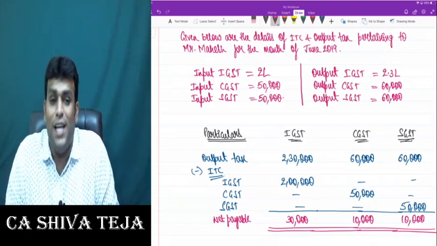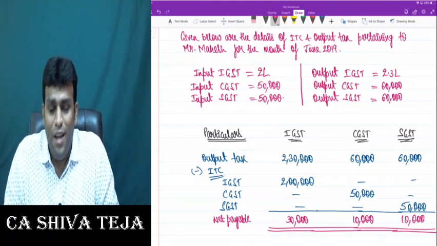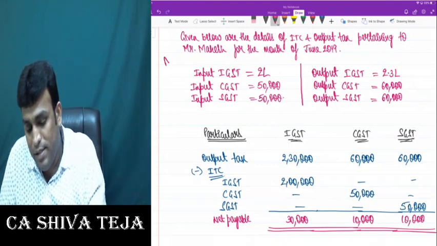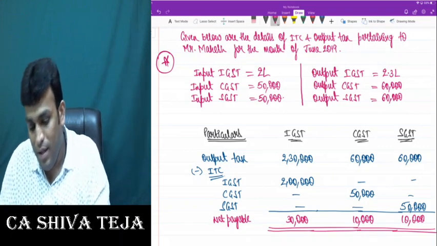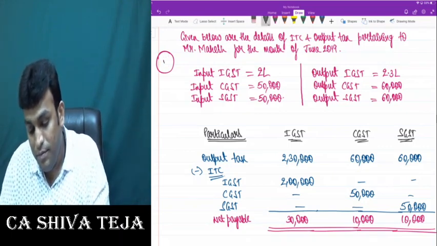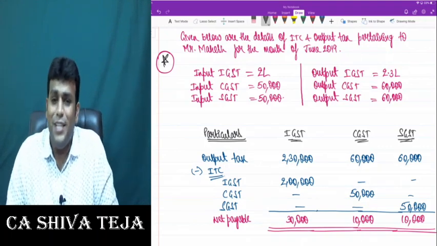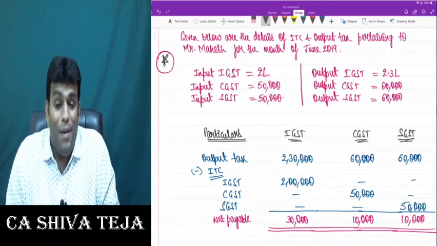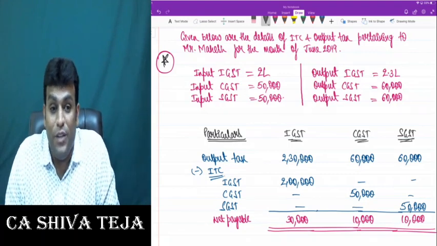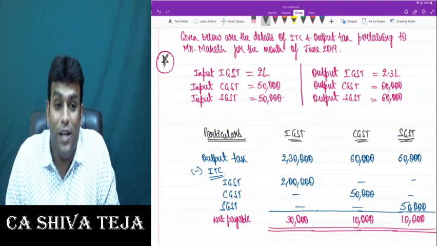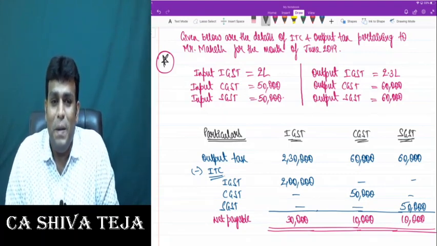Very, very interesting example. More examples are there. Only then you will be perfect with all the concepts whatever I explained you so far. But are you clear so far?